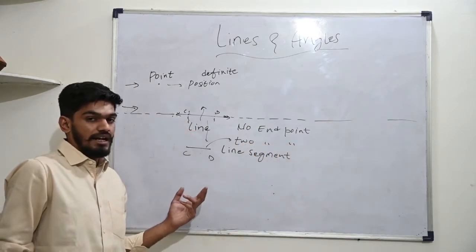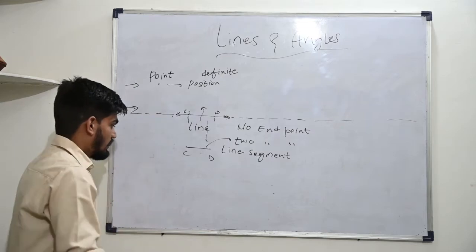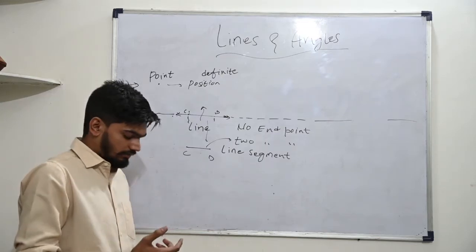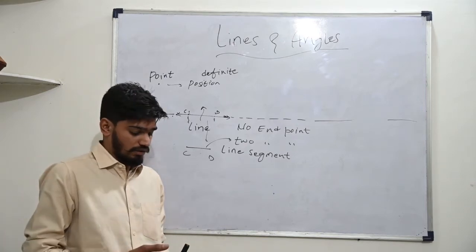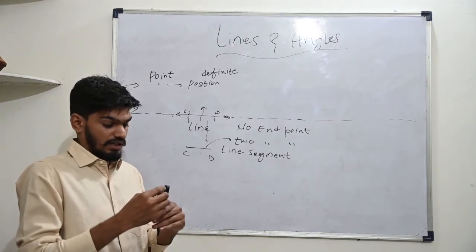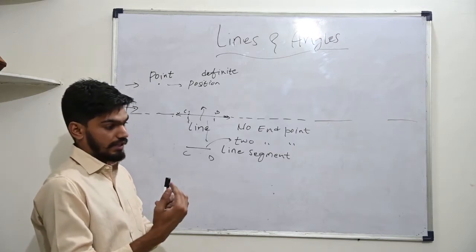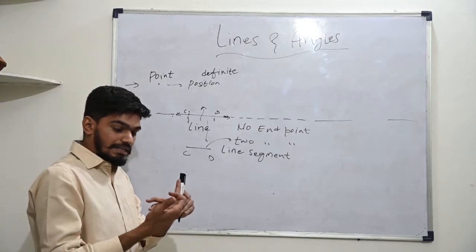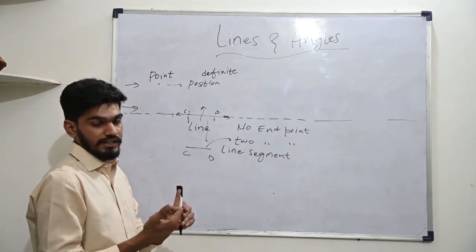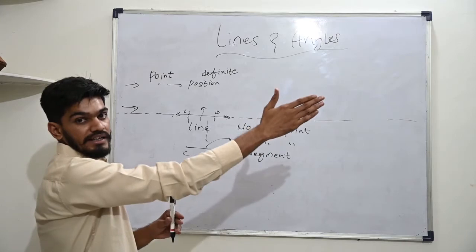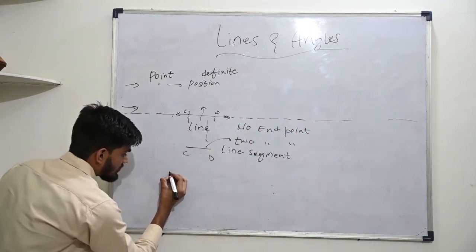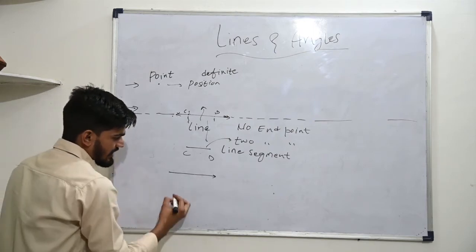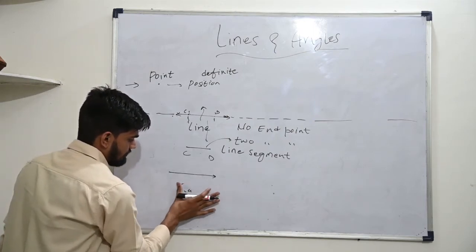Okay, then we have another term which we call a ray. What happens in that? You must have seen a torchlight, alright? So let's say when you switch it on, what happens? Let's say this is the torch, and light will emit from here and it will go in the direction in which I face it, alright? It has a starting point from where the line is originating, and then it goes infinitely in the other direction like this. So such an example will be called a ray.